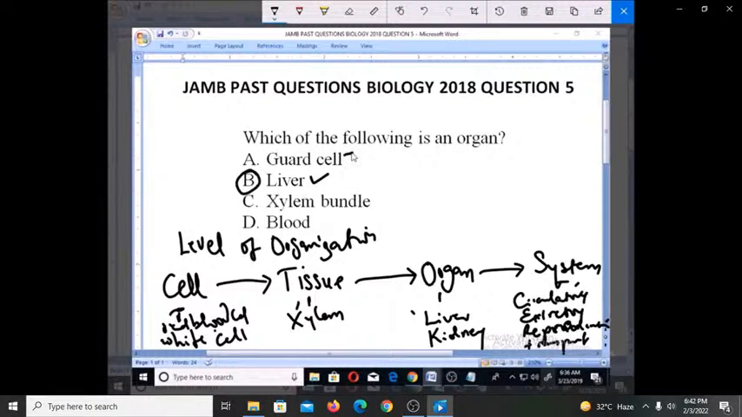Gut cell, we're talking about cells. Xylem, we're talking about tissue. Blood cells, like the white blood cell, red blood cell, they are cells. So the right option for the answer is B. Thank you.